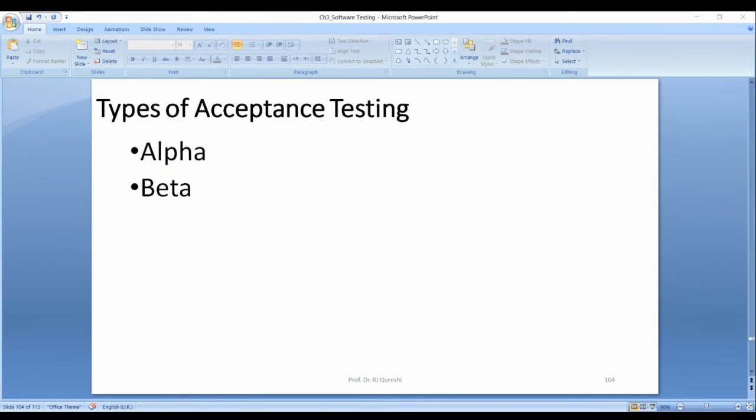Don't try anything abnormal, invalid, like name is there, he's trying to enter number there. You say, what are you doing? There is a mobile number and he's trying to enter ABC there. What are you doing? No, no, no. It's not done by the tester. It is done by the customer. But customer is present within the company.